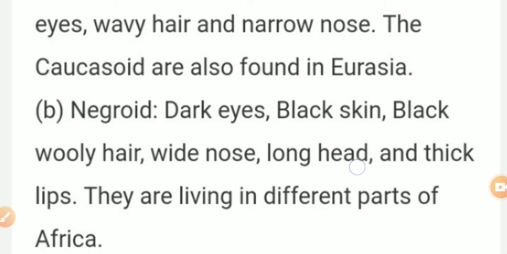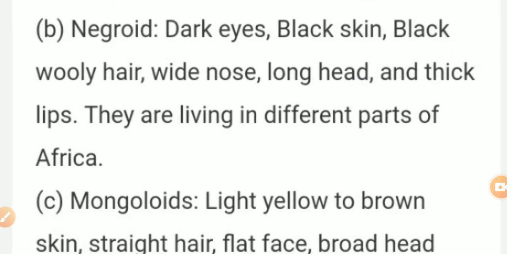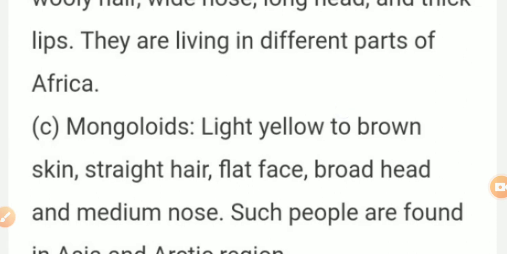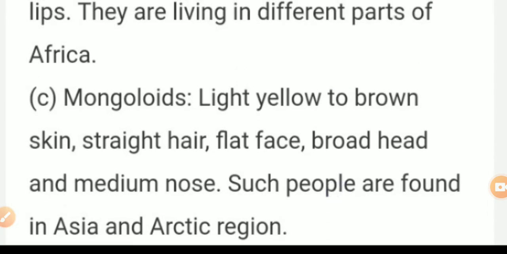Next one, Negroid: dark eyes, black skin, black woolly hair, wide nose, long head, and thick lips. They are living in different parts of Africa. Next, Mongolians. How do Mongolians look?